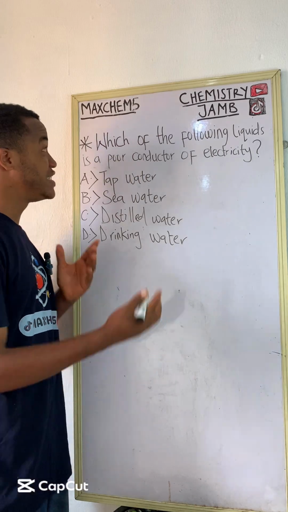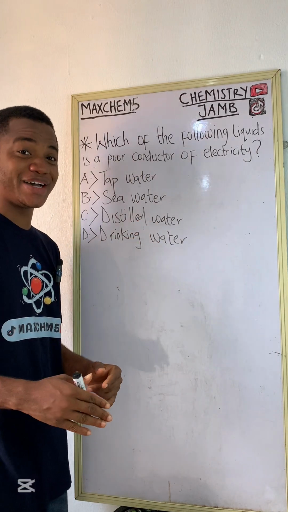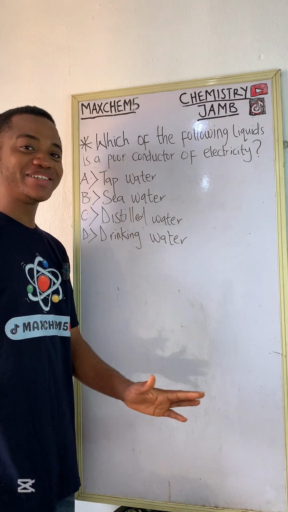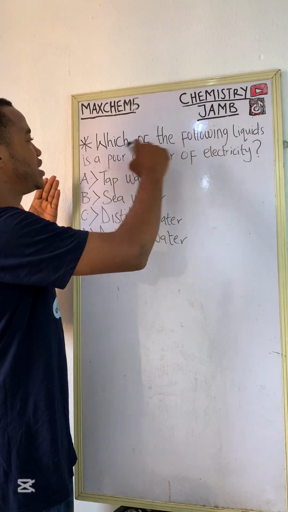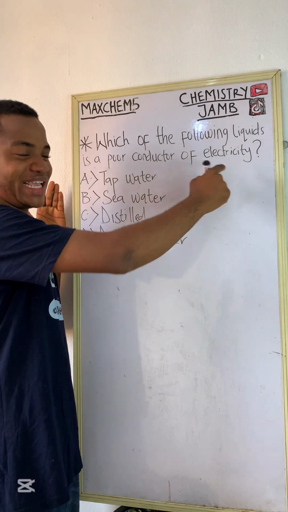Let's say you see this kind of simple question in your chemistry JAMB exam. How will you solve it? It is very simple. Let us solve it together. The question says, which of the following liquids is a poor conductor of electricity?